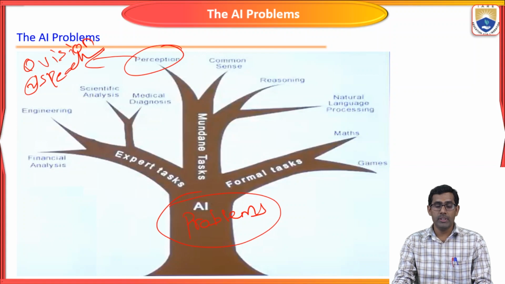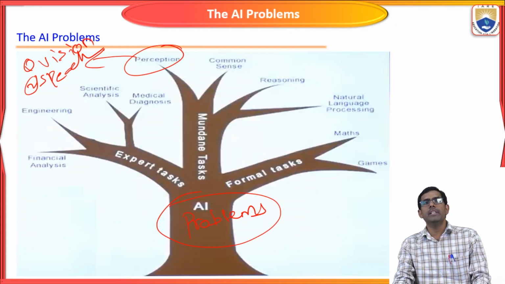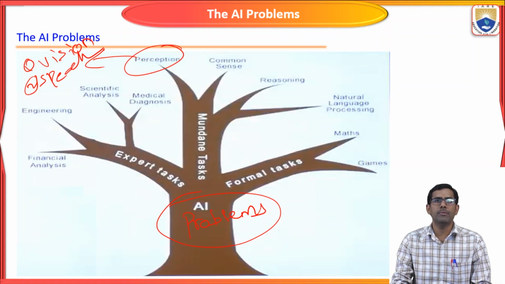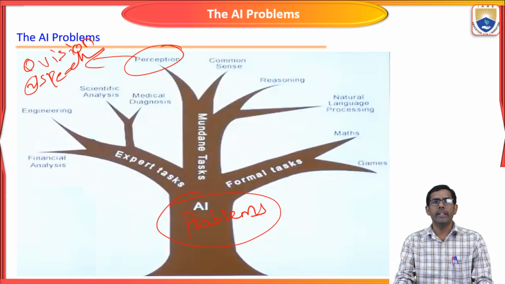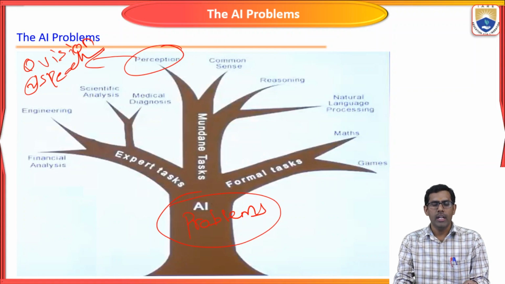What we are thinking in our mind, we speak, and somebody else has to listen. It will sense the environment through the sensor, so it will listen and think. That one is perception.